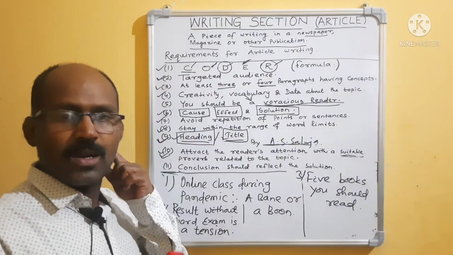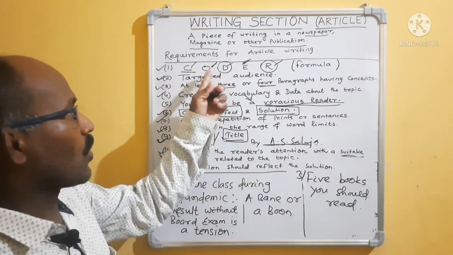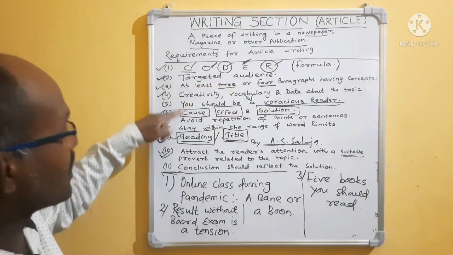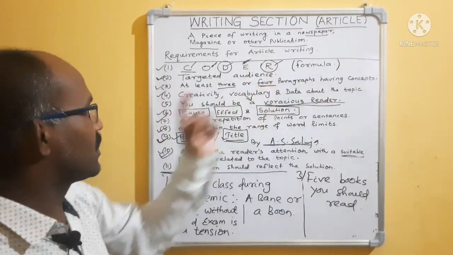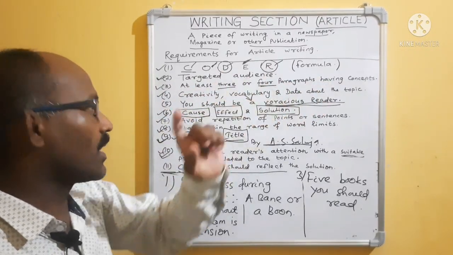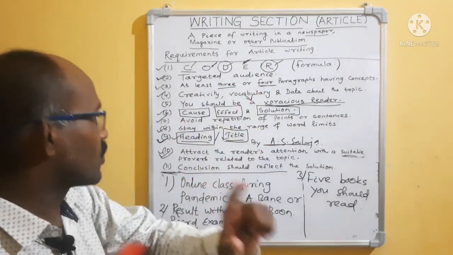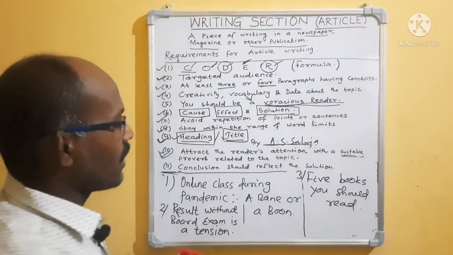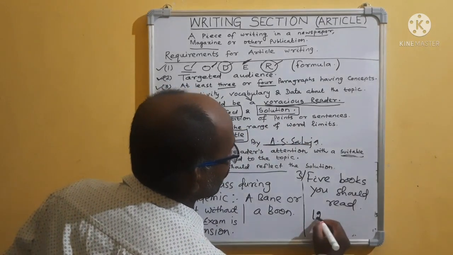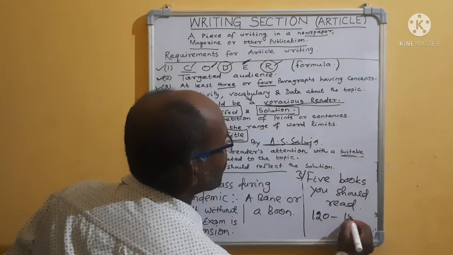I have given the example. You try to write. Follow this Cadre formula and these things: to whom you are going to write, target audience and paragraph, it is known to you. Creativity, vocabulary, data should be collected. Cause, effect, solution you should give and try to avoid repetition. And the word limit I am giving you is 120 to 150, right?